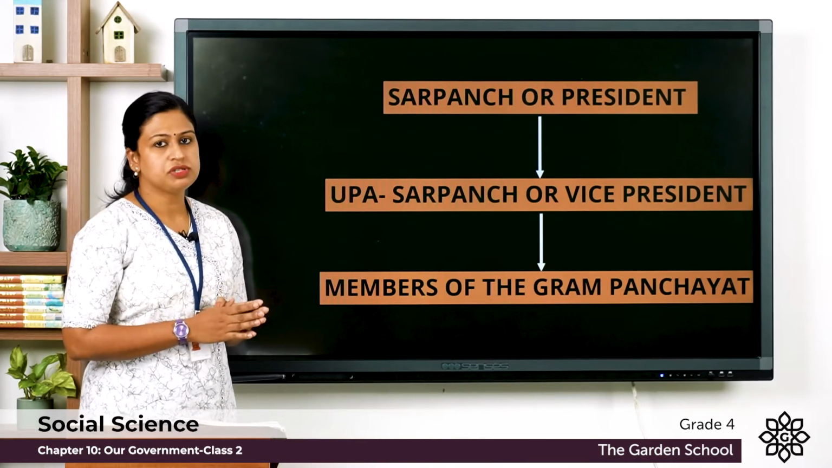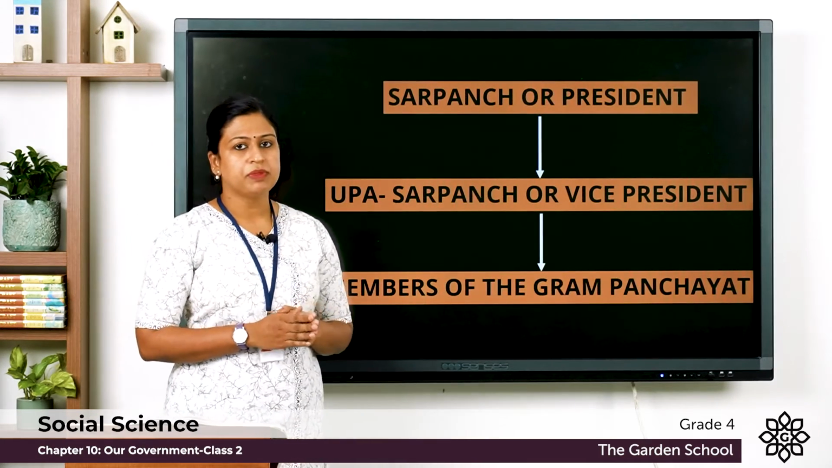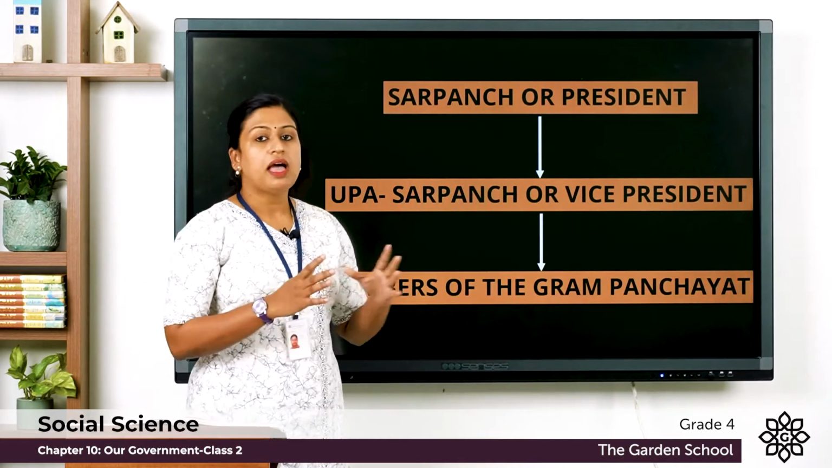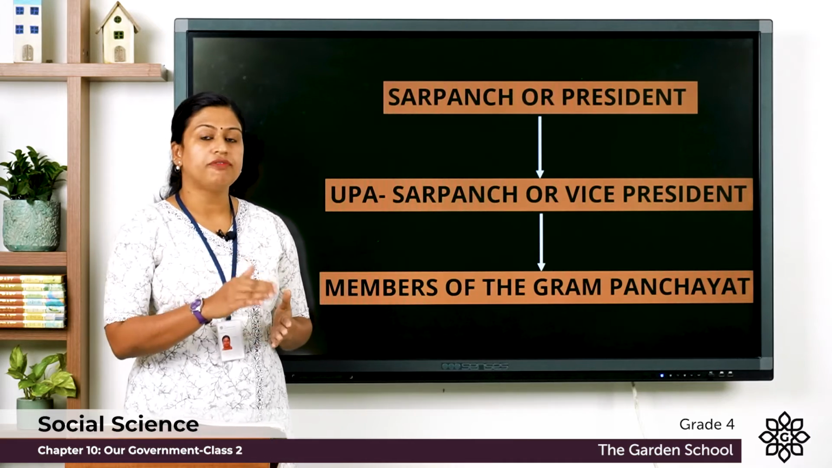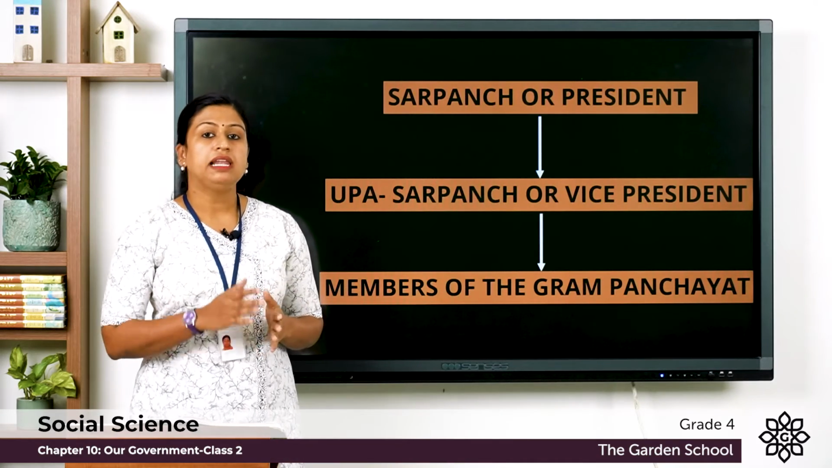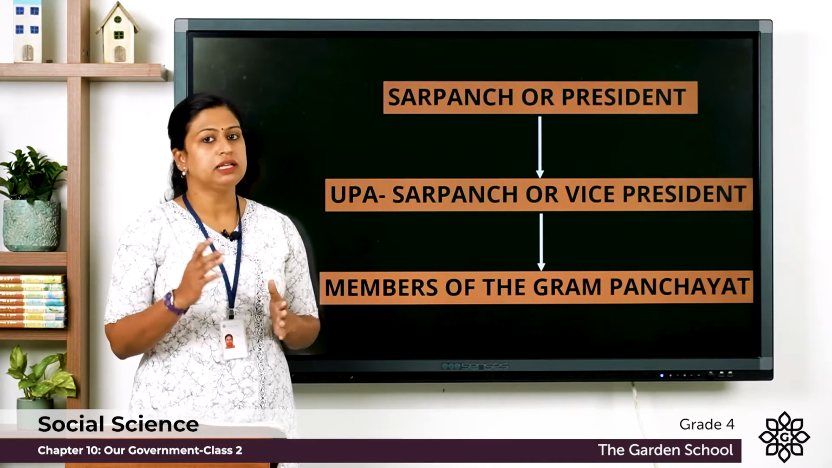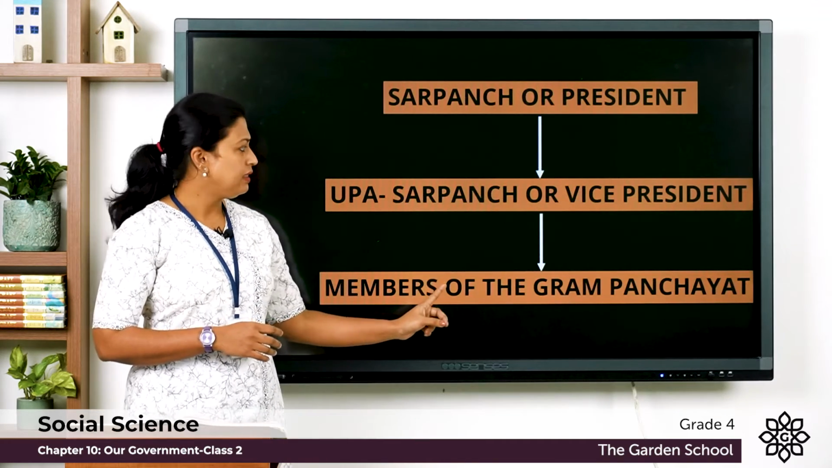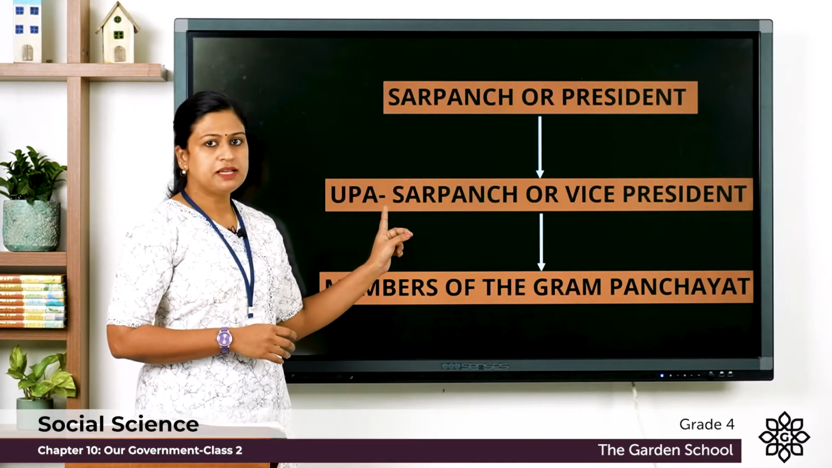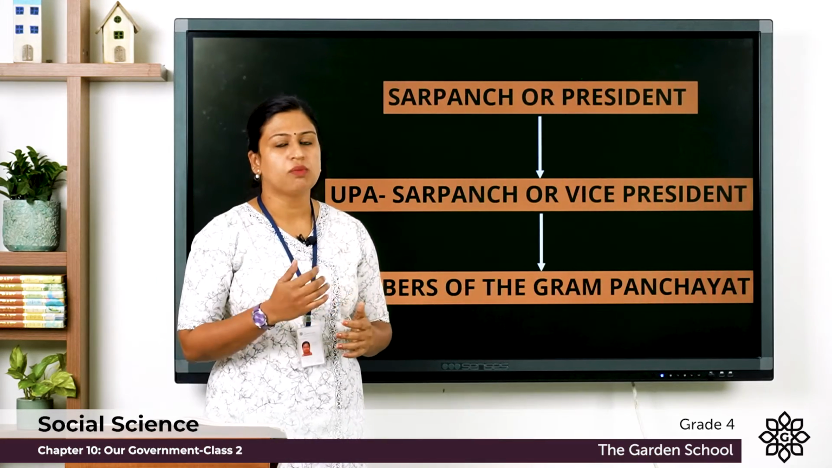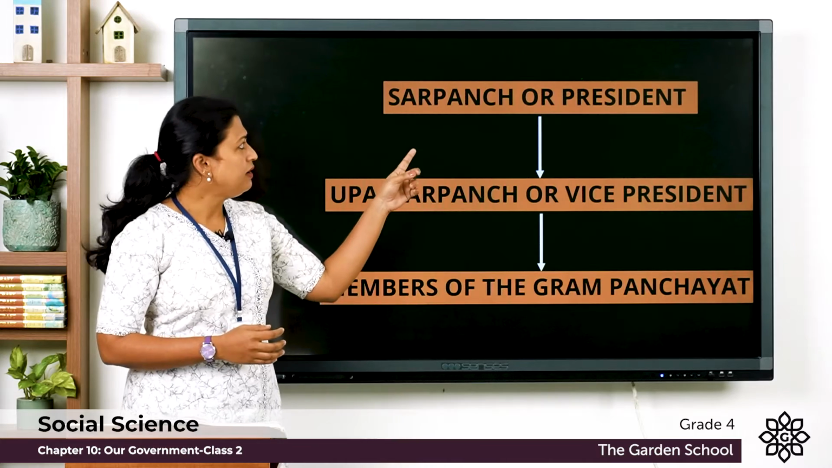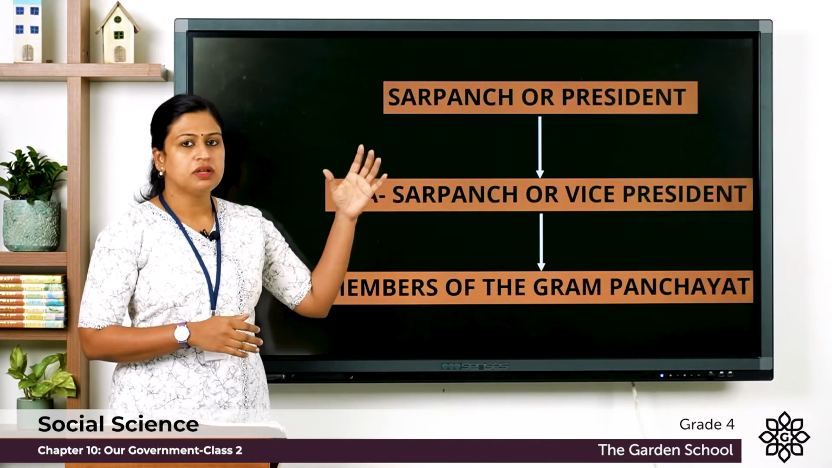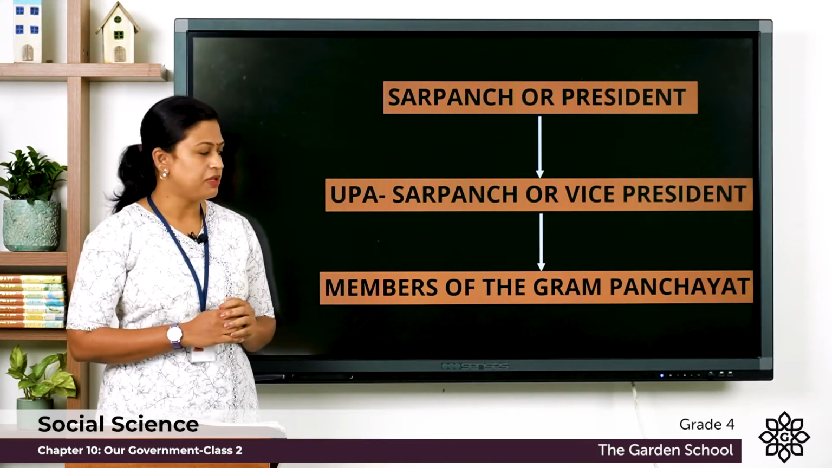Now, this is the structure of Gram Panchayat. You can see here the members of the Gram Panchayat, and they are chosen by the people of that particular village, and every village has its own Gram Panchayat. Among the members of the Gram Panchayat, they elect the Up Sarpanch, which is also known as Vice President, and the head of the Gram Panchayat is the Sarpanch or the President. So, this is the structure of Gram Panchayat.